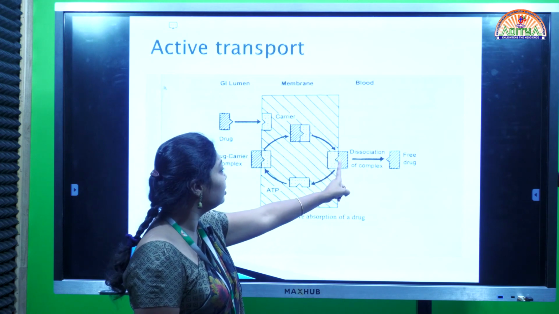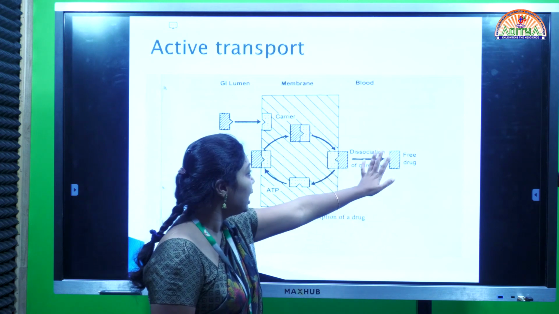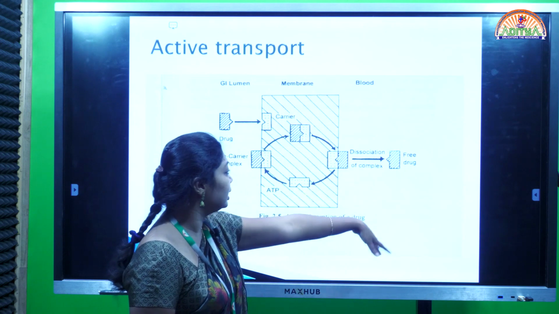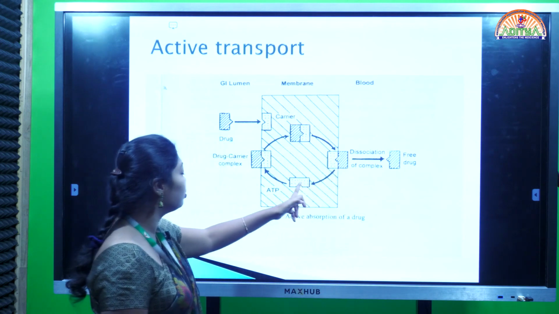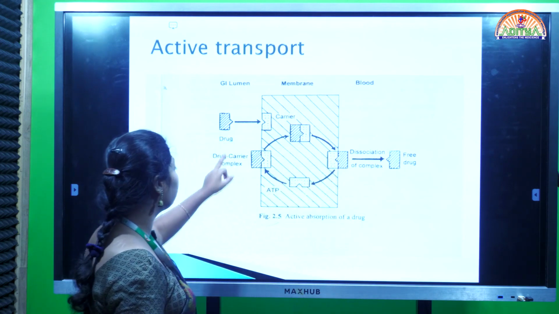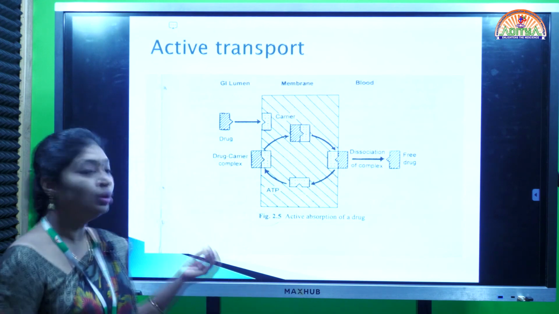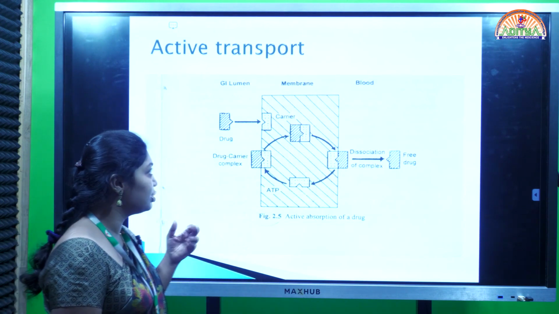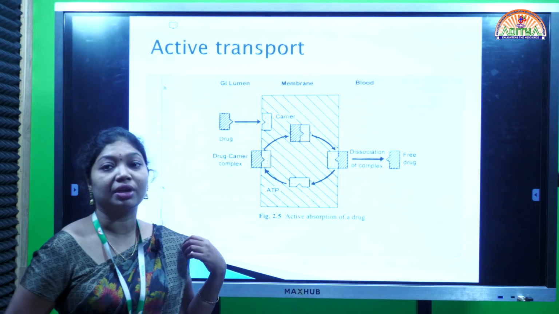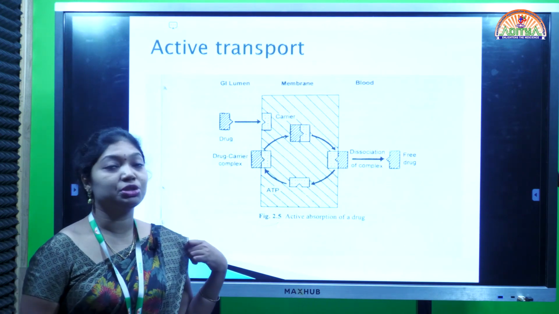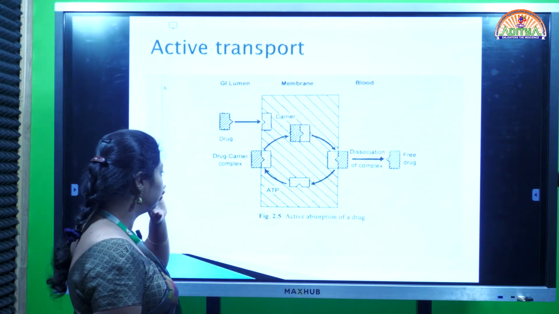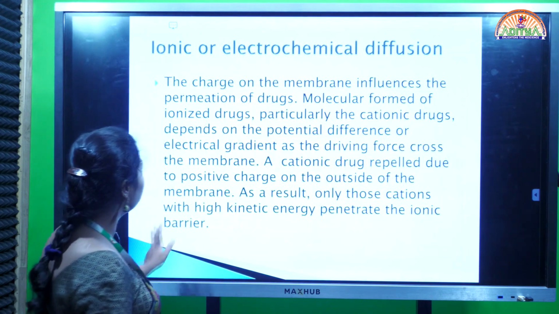Over there again the drug molecule will get dissociated and the free drug will be on the inner side of the membrane, and again the carrier molecule will come to its original position to take the fresh molecule again. So these are the two different types of transport mechanisms which are present in the carrier mediated transport mechanism.